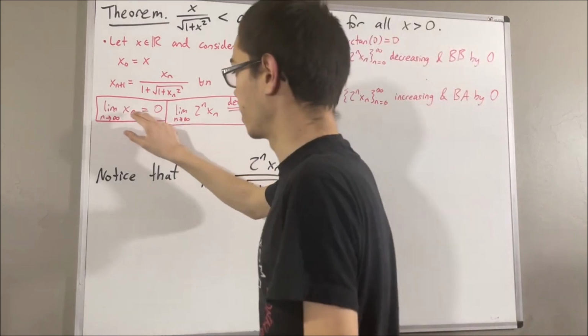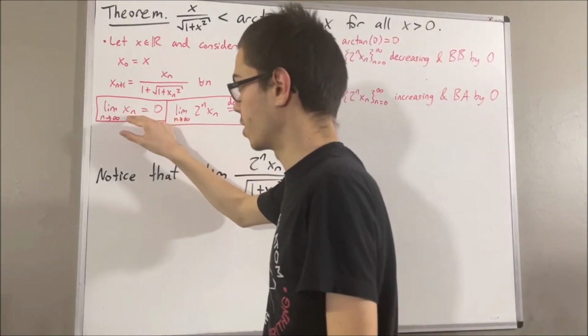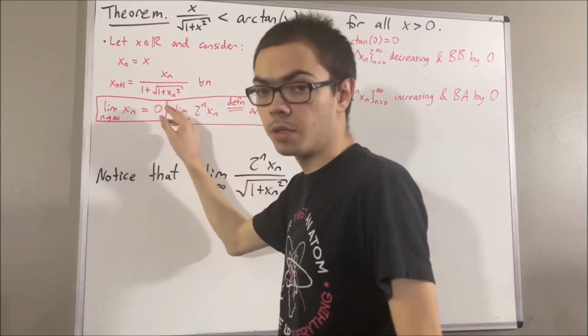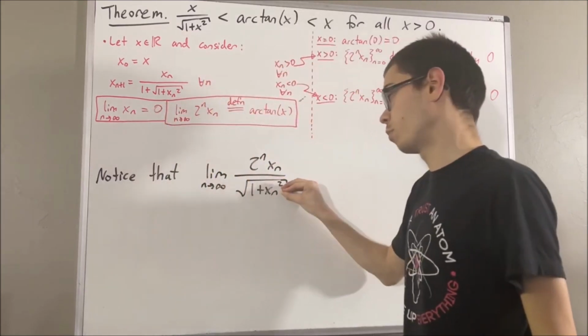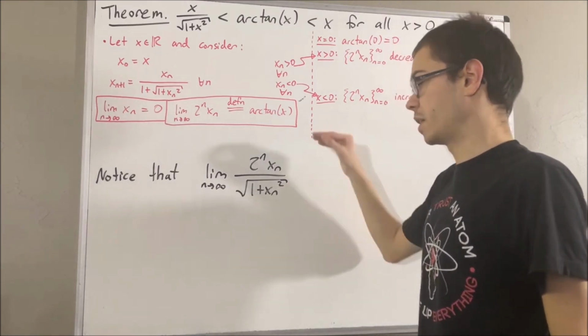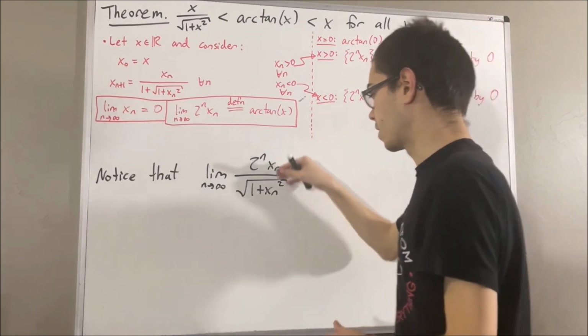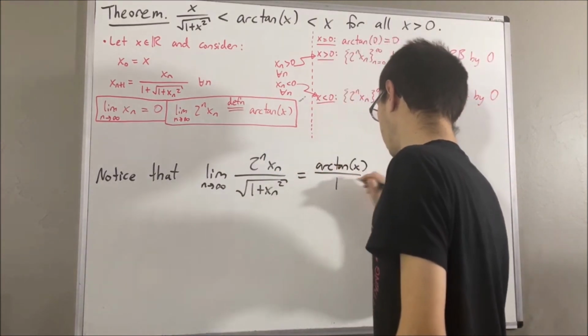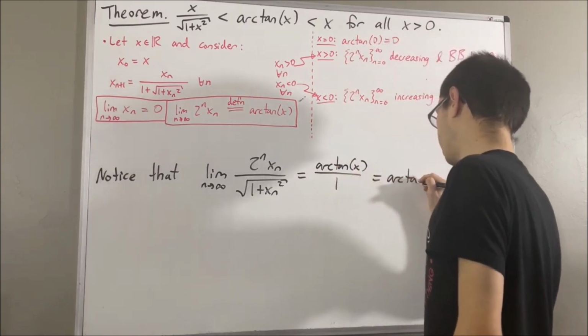Because x_n converges to 0, therefore x_n squared converges to 0, therefore 1 plus x_n squared converges to 1, therefore square root of 1 plus x_n squared converges to 1. And so, by the division property of limits, this guy converges to arctangent of x over 1, which is equal to arctangent of x.